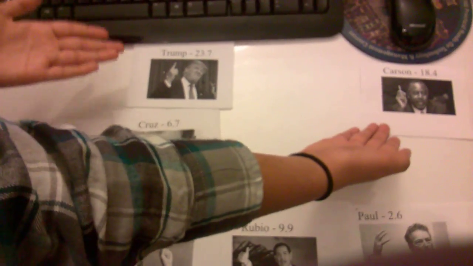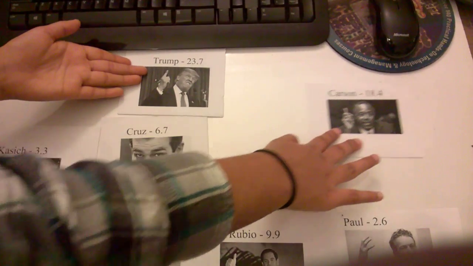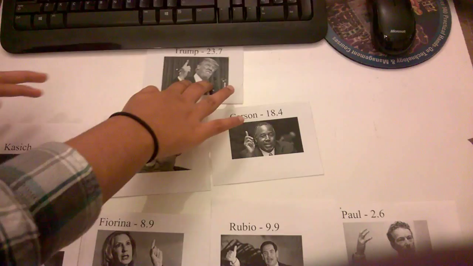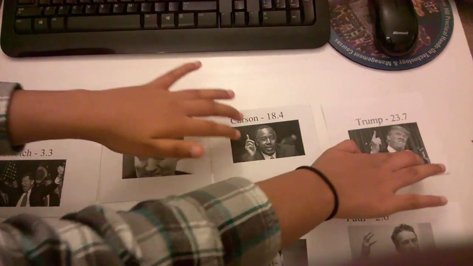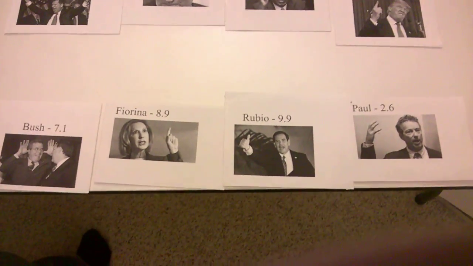And then we look at Carson and Trump, and we know that 18.4 is less than 23.7, so we put 18.4 in our new subarray. And then lastly, we put Trump in our new subarray. So we've sorted these 4. Now we need to sort our next 4.